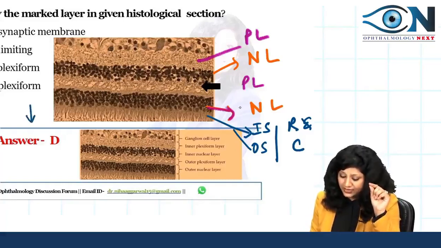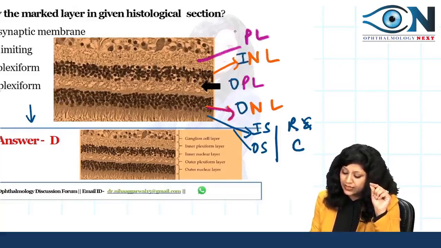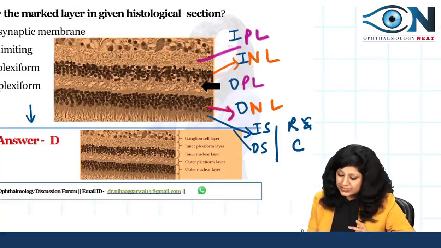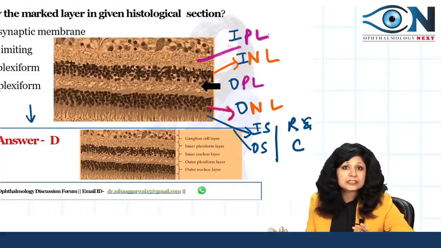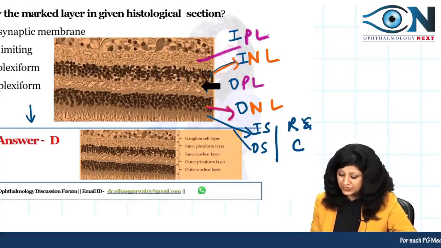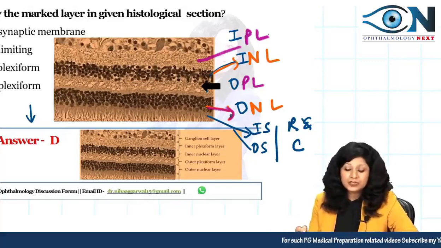So now I can say that this is your outer nuclear, this is outer plexiform, this is inner nuclear and this is inner plexiform. Alright, so now you are very clear. If this layer is asked, then this is your inner plexiform. If this layer was asked, inner nuclear. If this layer was asked, outer plexiform, and if this layer was asked, this is outer nuclear.